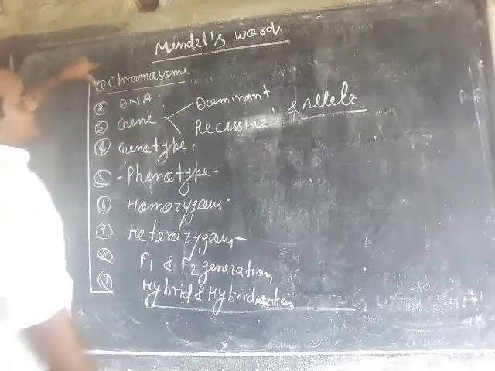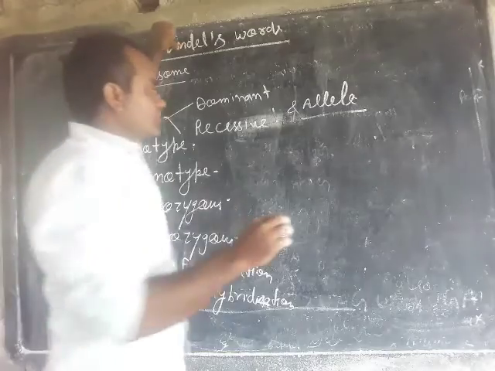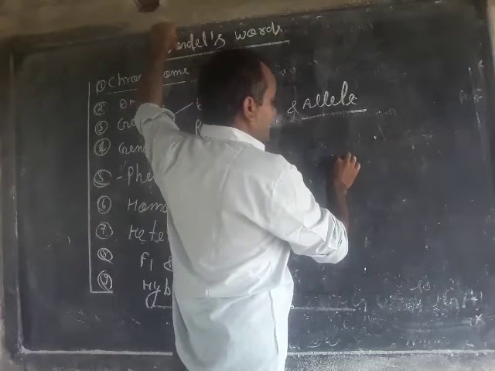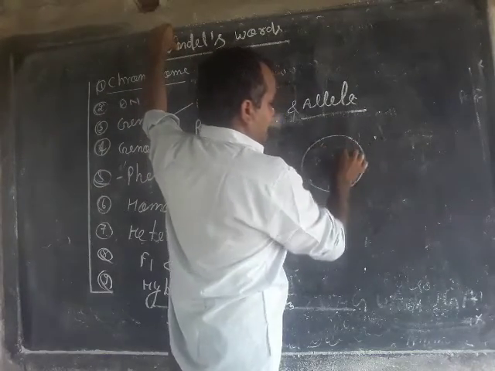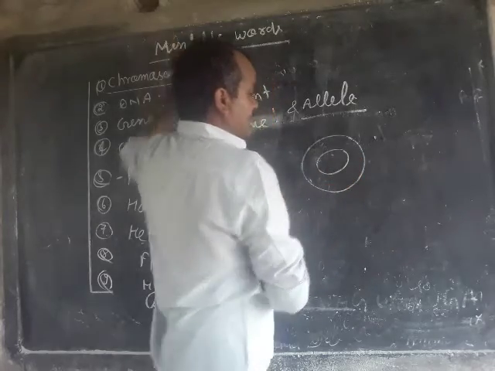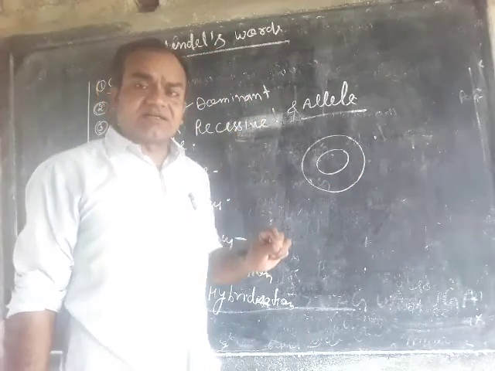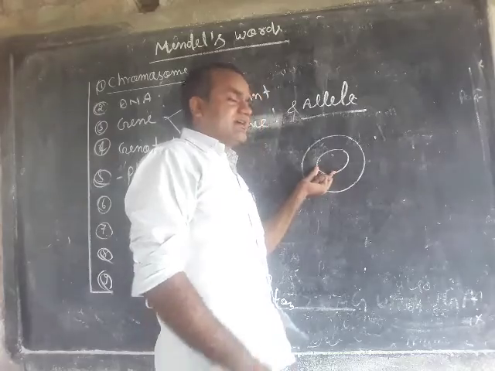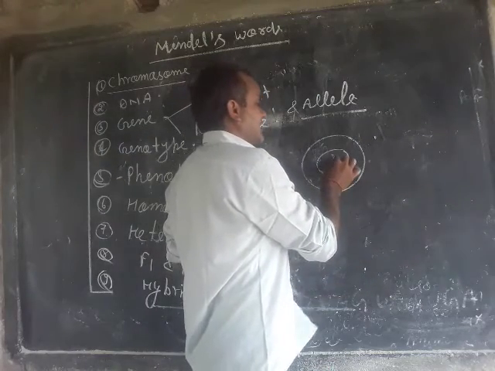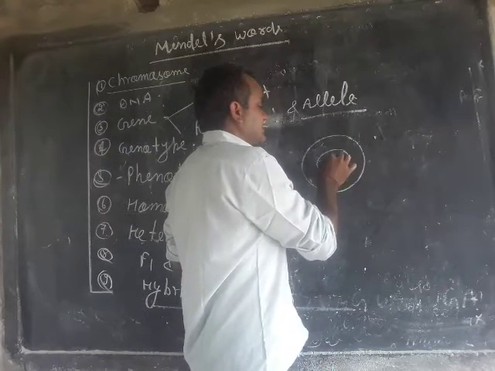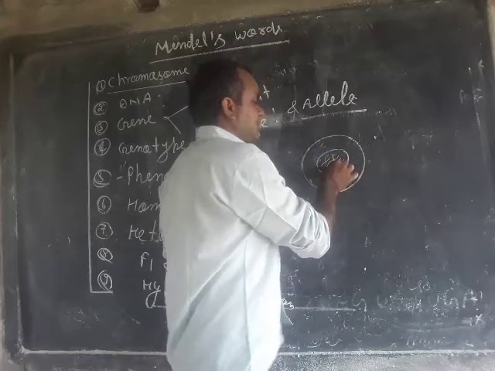First, you know that a chromosome is a highly coiled thread-like structure which is present in a cell, in the nucleus of the body of the organism.